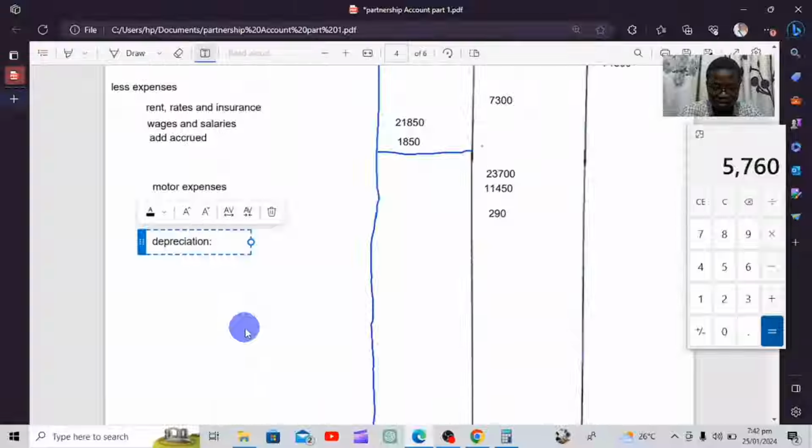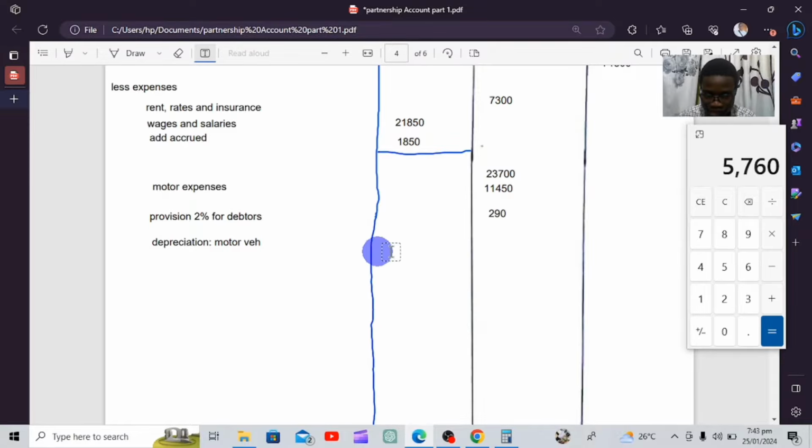So depreciation we're having for motor vehicle. How much was this figure that we found? The figure that we found for this particular year is 5,760. That is the depreciation for this given year.